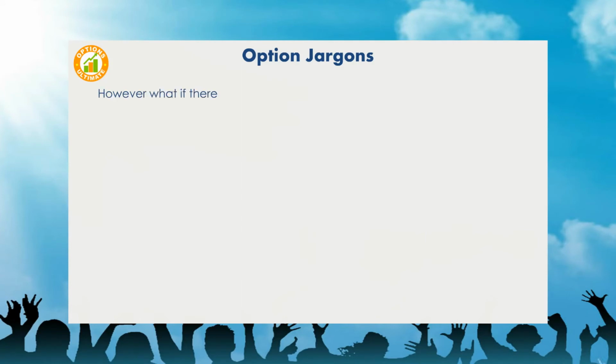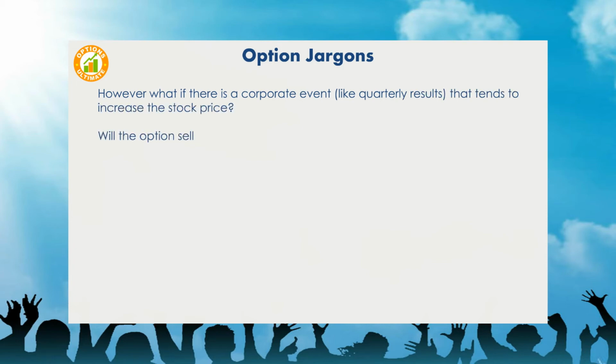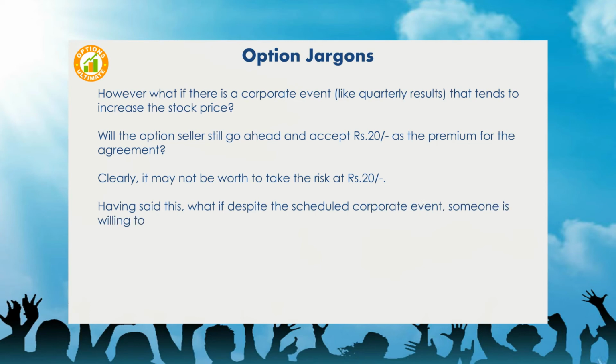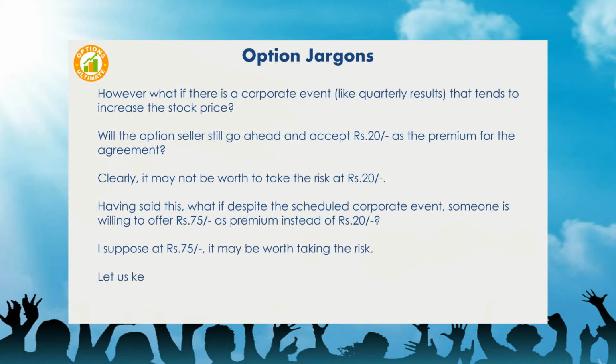However, what if there is a corporate event, like quarterly results, that tends to increase the stock price? Will the option seller still go ahead and accept 20 rupees as the premium for the agreement? Clearly, it may not be worth taking the risk at 20 rupees. Having said this, what if despite the scheduled corporate event, someone is willing to offer 75 rupees as premium instead of 20 rupees? I suppose at 75 rupees, it may be worth taking the risk. Let us keep this discussion at the back of our mind. We will now take up the second point as time.